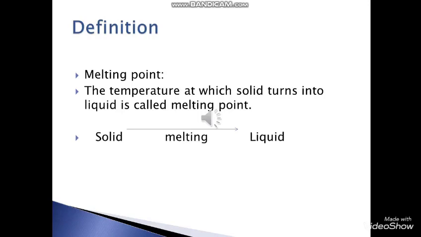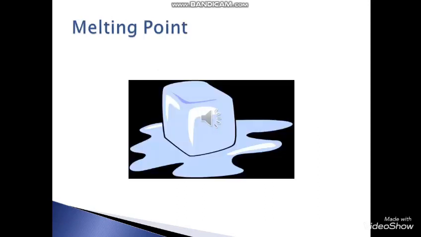What is the definition of a melting point? The temperature at which solid turns into a liquid is called melting point. This diagram shows the melting of ice from a solid state to a liquid state.